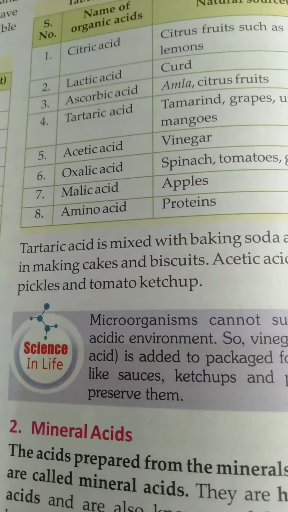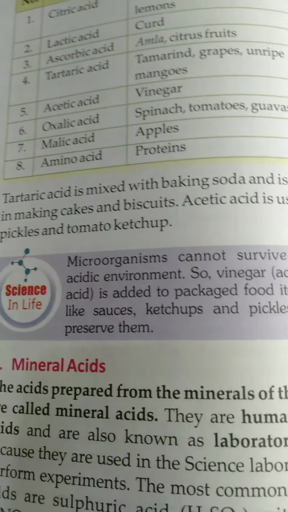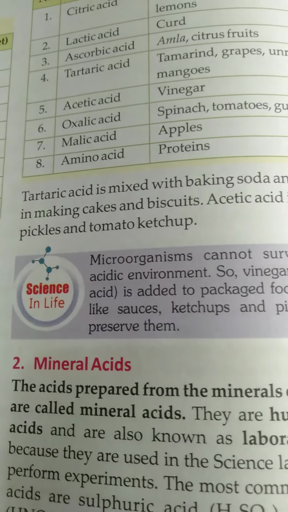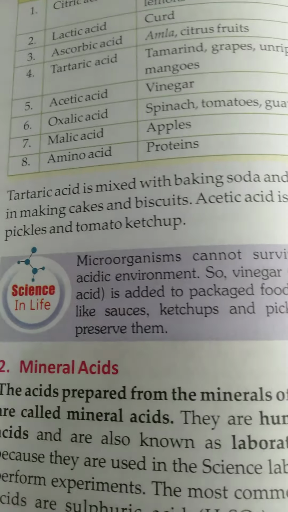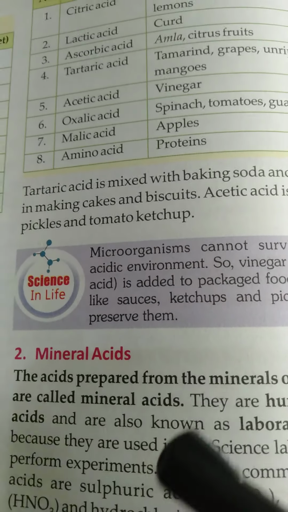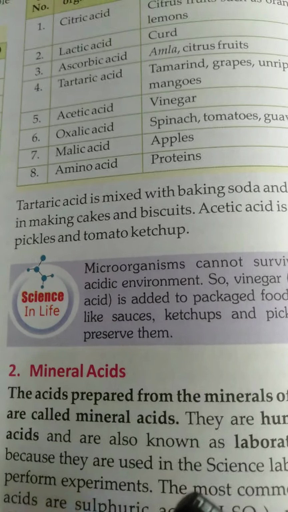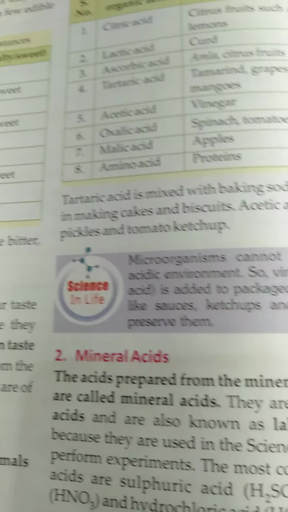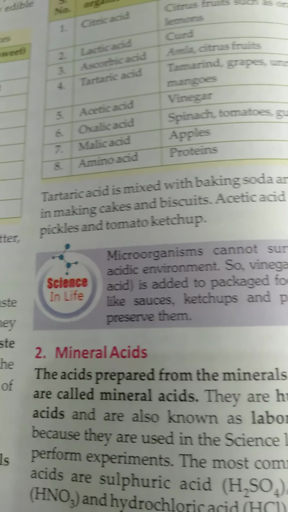Now we'll move on to the second type of acid, that is mineral acids. The acids prepared from the minerals of the earth are called mineral acids. The minerals which are present inside our earth. So you can call them man-made acids also.